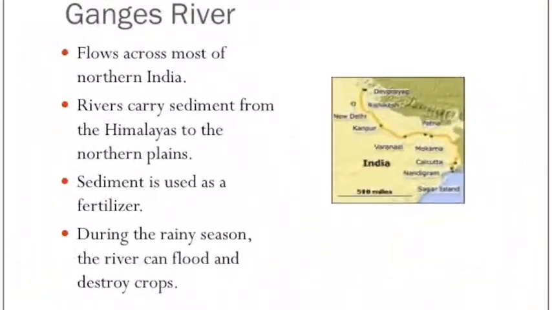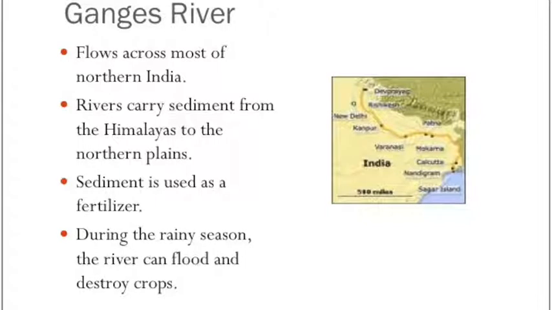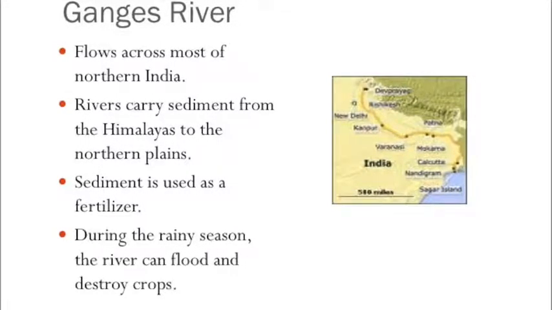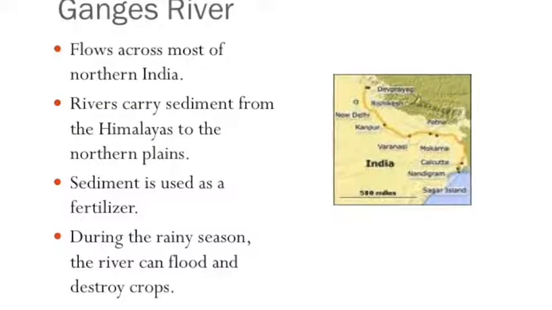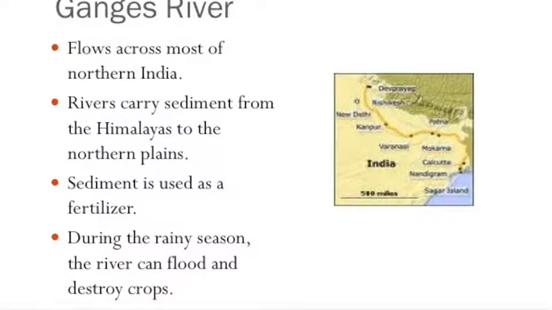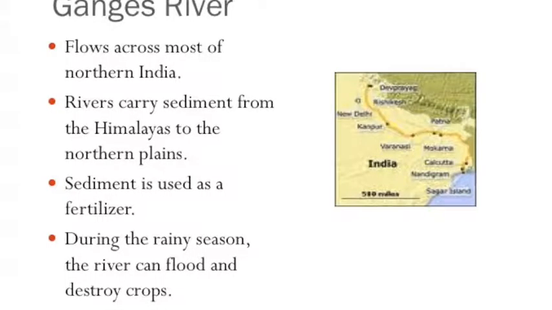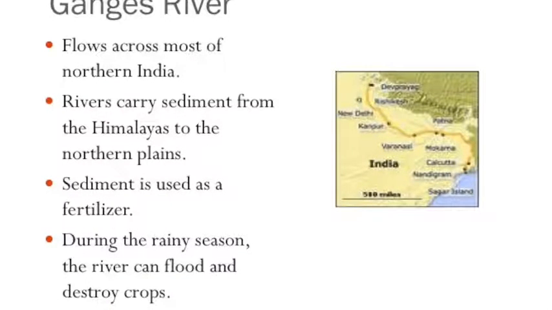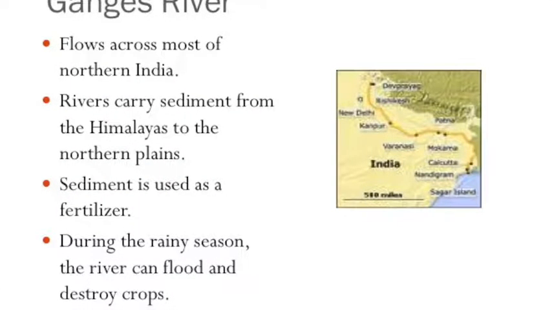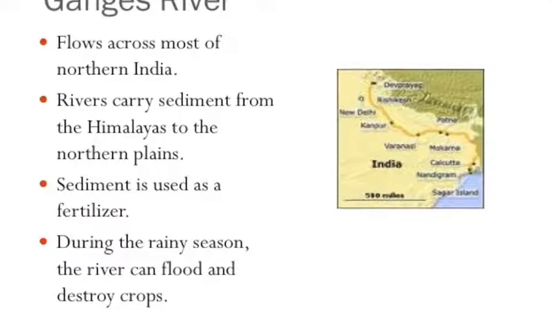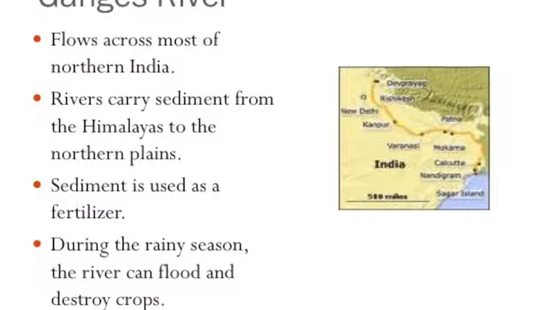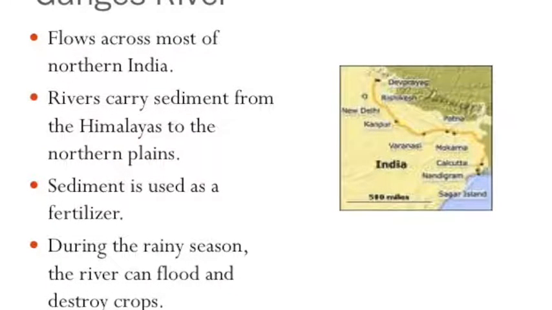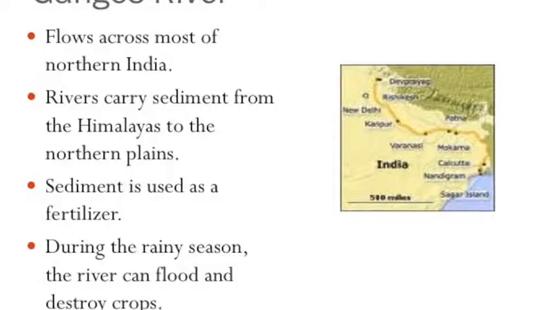13.5 Ganges River. The Ganges River flows across most of northern India. It starts in the Himalayan mountains. The river traces its way south through ice, rocks, and magnificent mountains and valleys. The river carries sediments, or bits of earth and sand, from the Himalayas to the northern plains. As the river passes through the plains, it leaves this rich sediment behind. As a result, the northern plains contain some of the most fertile farmland in the world.